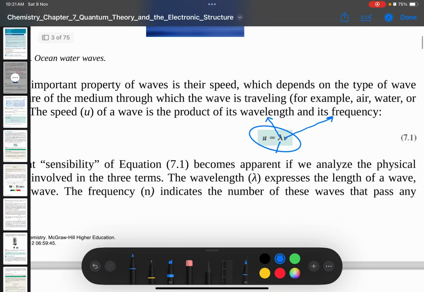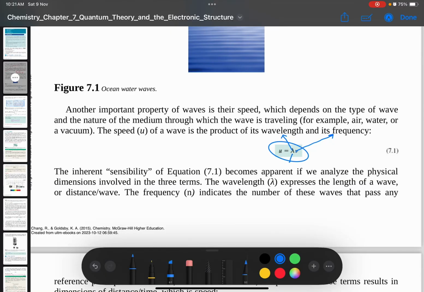But since we discuss about light, ataupun radiation, speed kita tukarkan kepada speed of light, which is 3 times 10 to the power 8, oh sorry, bukan negative 8 ya, 8 meter per second. 300 juta meter per second. Okay, you just imagine 300 juta meter.